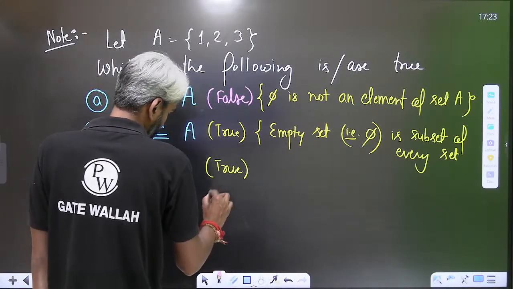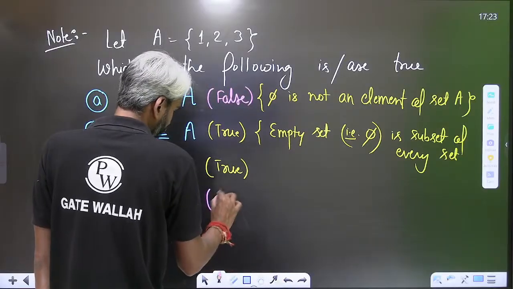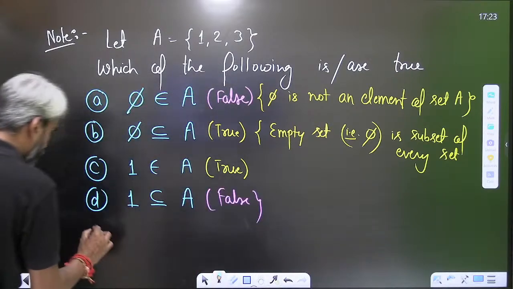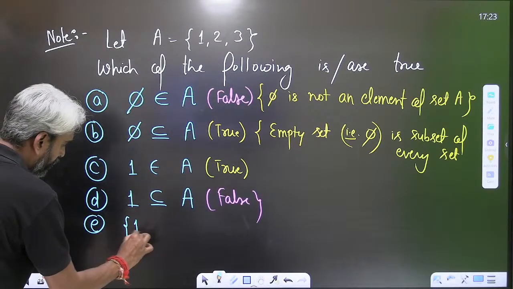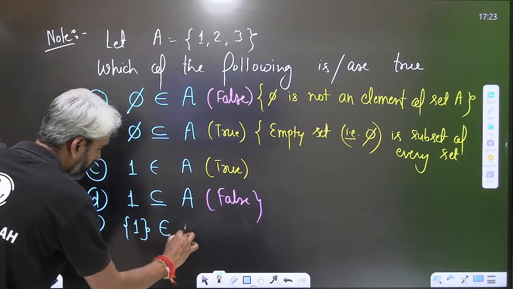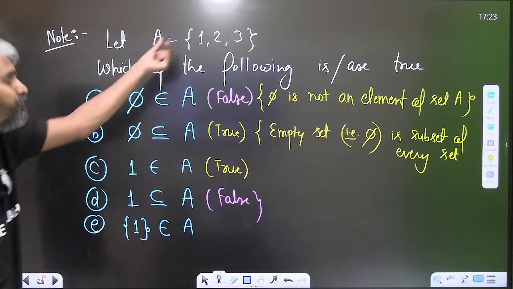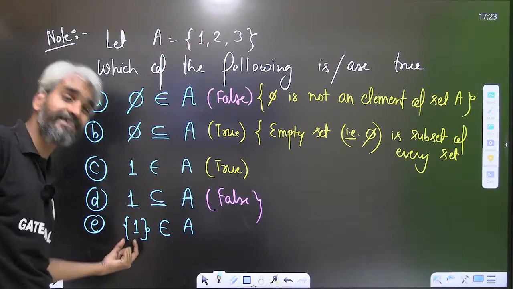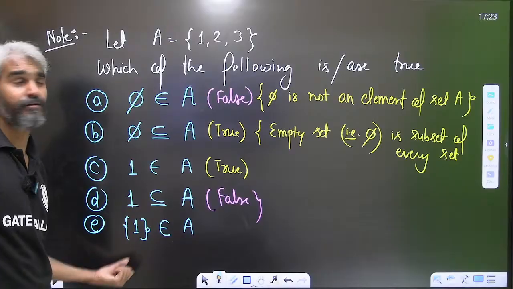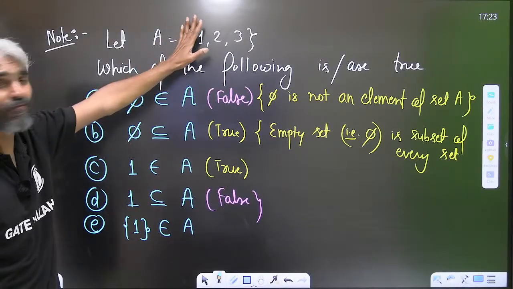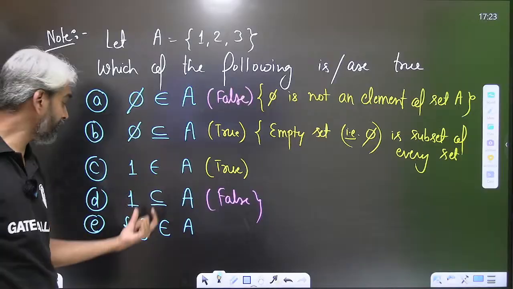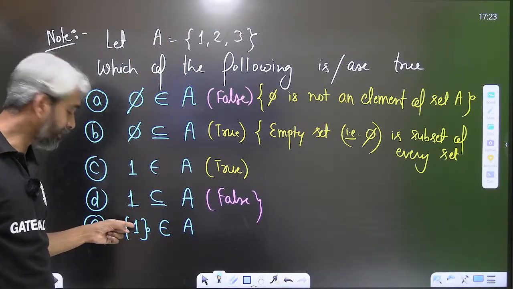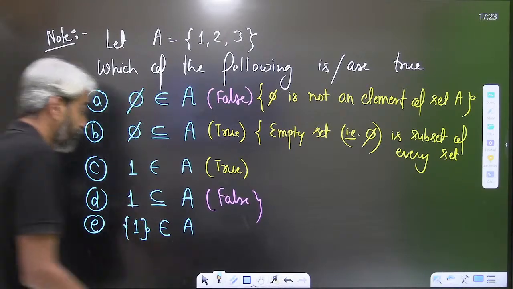I'll explain the correct representation; the next option itself will make it clear. Tell me whether the set containing element 1 belongs to A or not. A simple 1 is present in set A, but a set containing element 1 is not present in set A. Therefore, this is false.